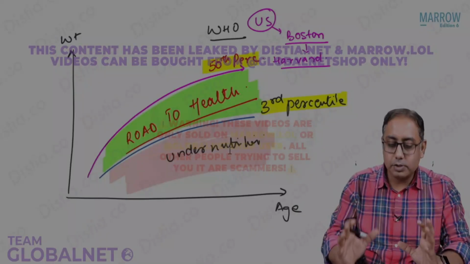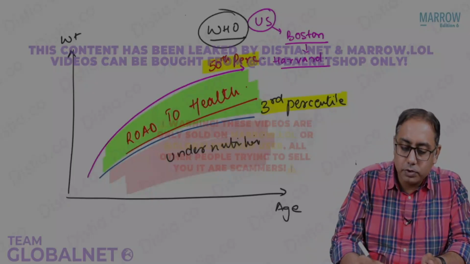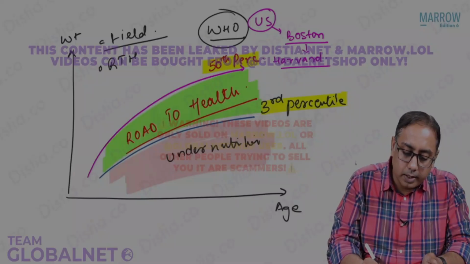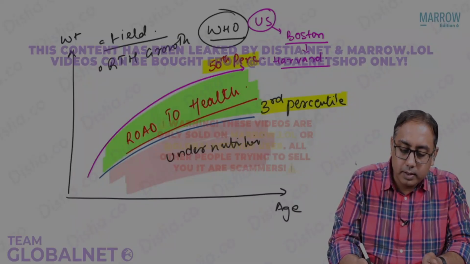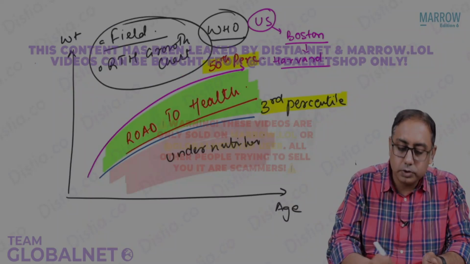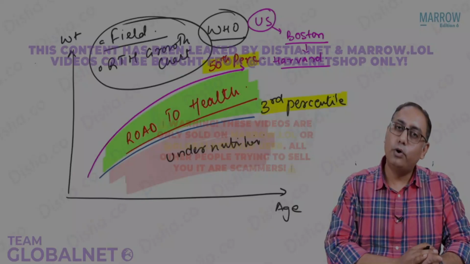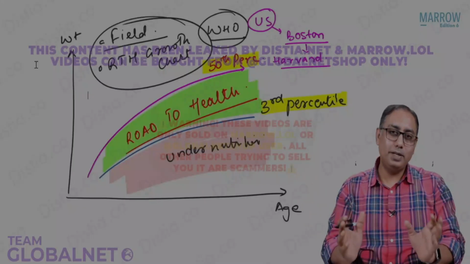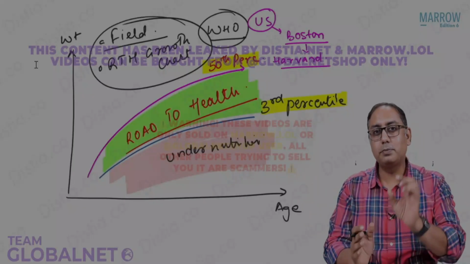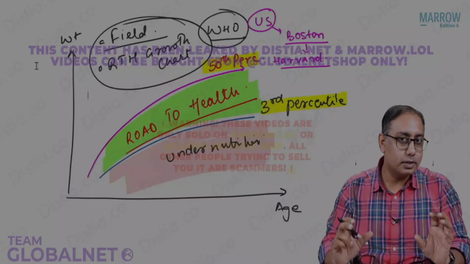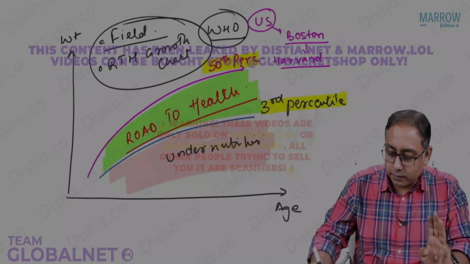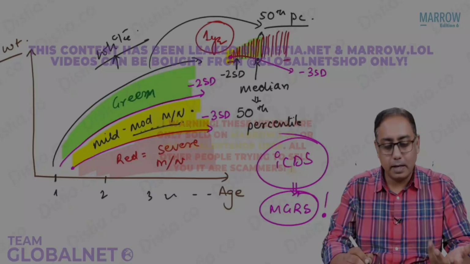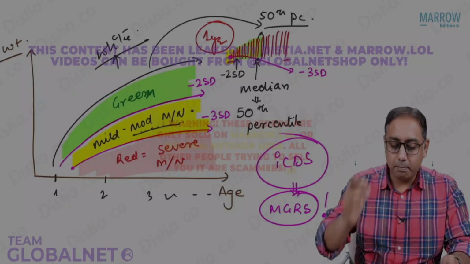There's a single answer. This type of growth chart is a field growth chart. The WHO growth chart is called a field growth chart, also known as a road to health growth chart, also called a Boston growth chart, also called a WHO growth chart. A lot of different names, but please note, beta, there is a distinct difference between the WHO growth chart and the Indian type ICDS growth chart. ICDS has 3 curves. If a child falls between -2 and -3, that is mild to moderate malnutrition, and below that you have severe malnutrition.